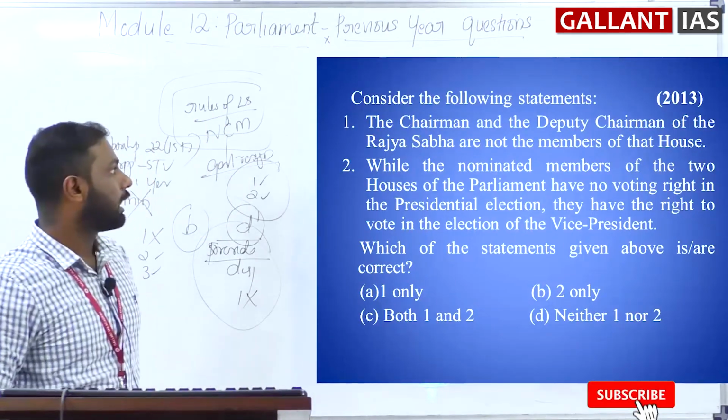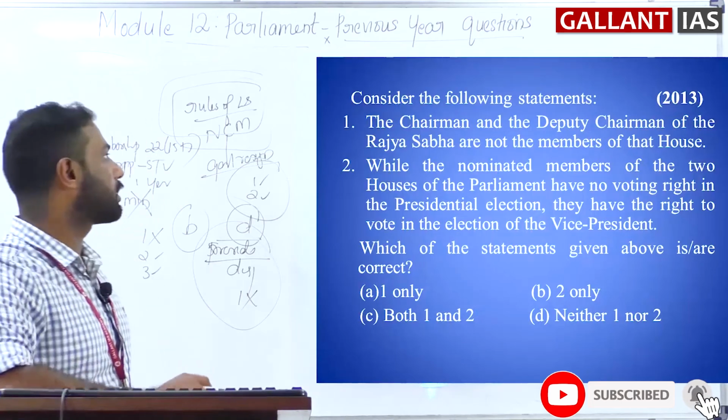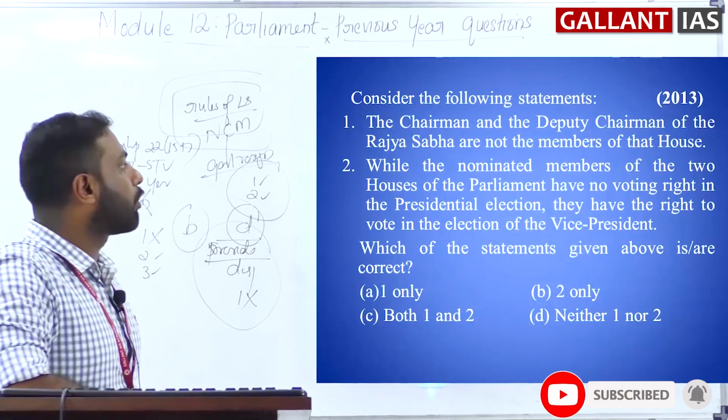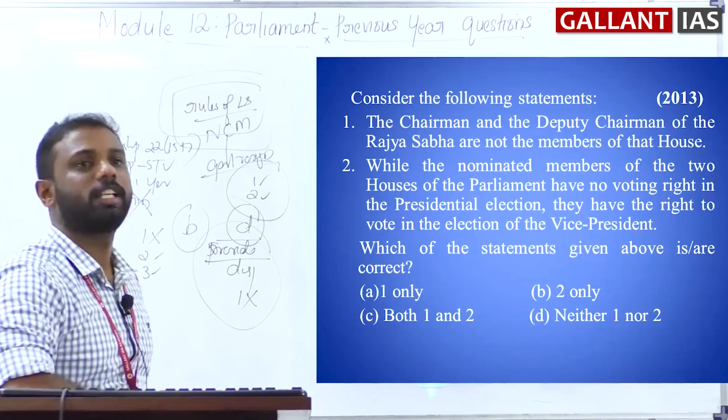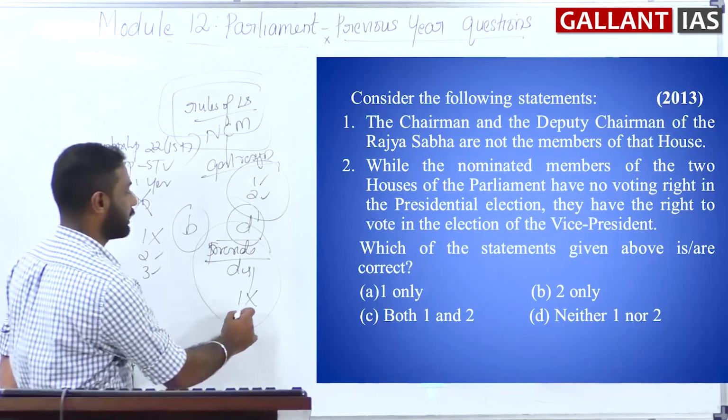2 says that while the nominated members of the two houses of the parliament have no voting right in the presidential election, they have the right to vote in the election of the vice president of India. That is a correct statement only.